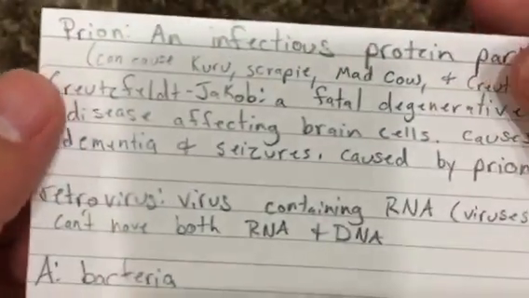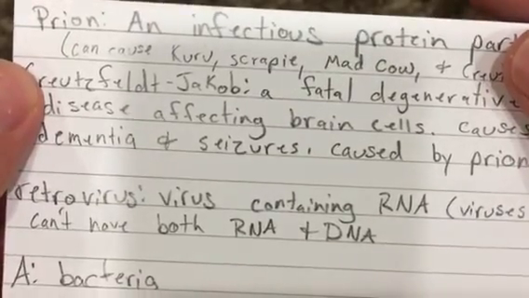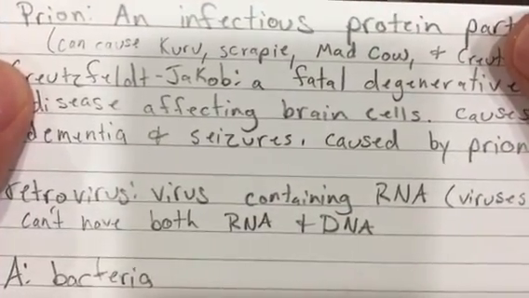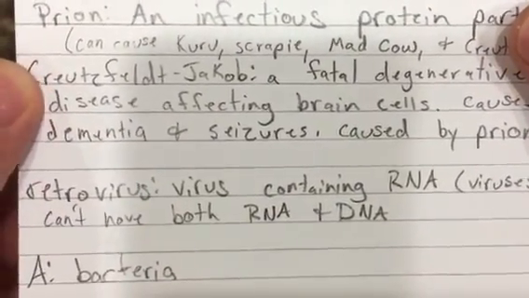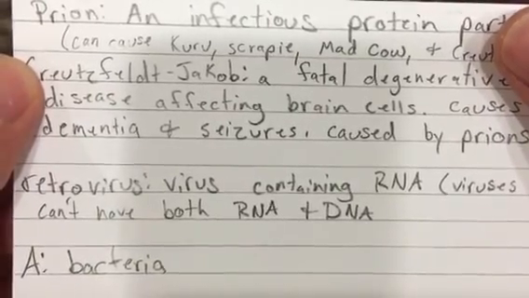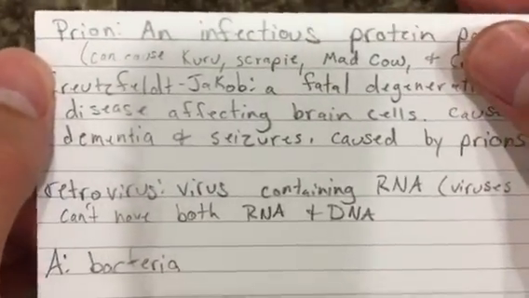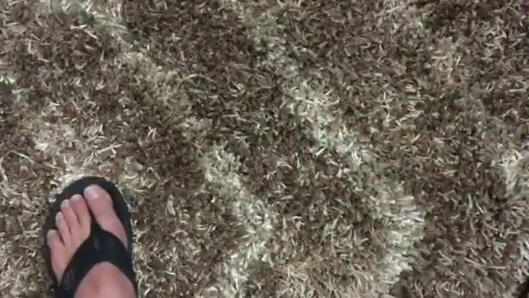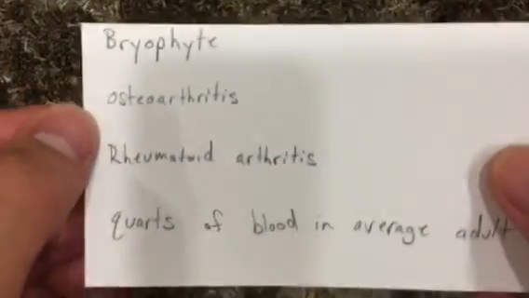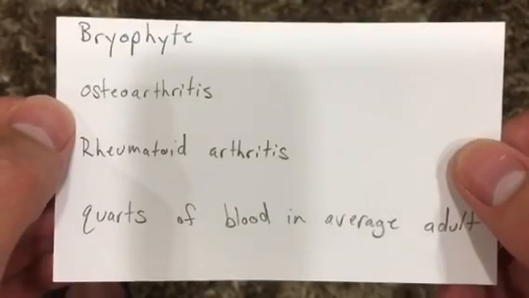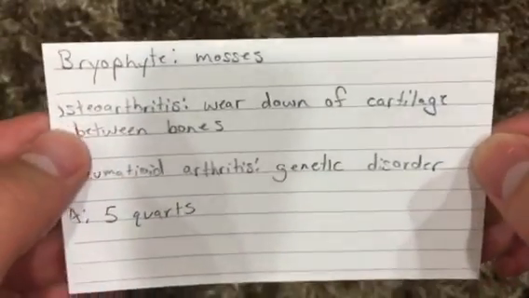Retrovirus, an RNA virus that uses reverse transcription to make DNA. Monera kingdom contains bacteria. Bryophyte, mosses.